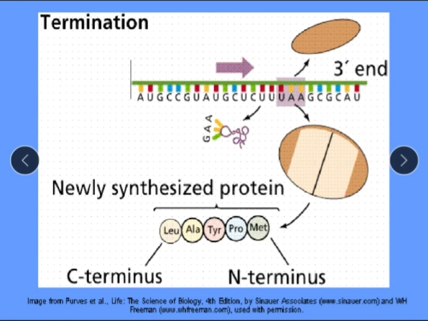See here, this is the 5' end, this is the 3' end. This is the newly synthesized protein molecule. From this amino acid sequence, we can predict the sequence of codons on this mRNA. Suppose here there is methionine, then here the codon will be AUG, like this.